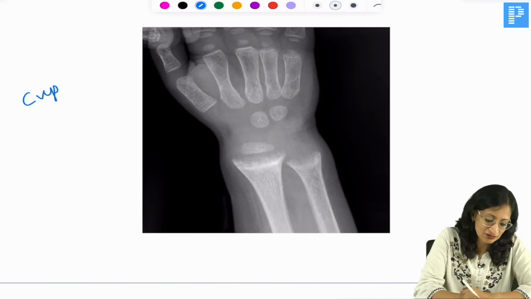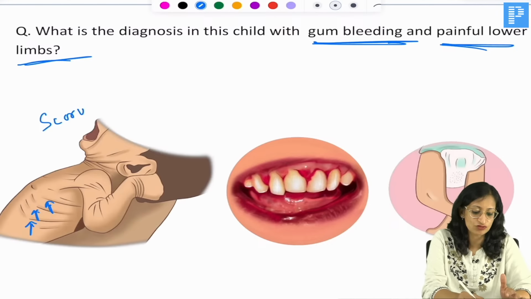Now what is the diagnosis in this child with gum bleeding? So this child has got gum bleeding and painful lower limbs, and you can see again prominence of the costochondral junction. It is called scorbutic rosary, which is painful, tender, angular. You can see the gum swelling and bleeding, and you can see the swelling of the limbs. So there is subperiosteal hemorrhage involving the long bones. So here of course our diagnosis is scurvy due to vitamin C deficiency.